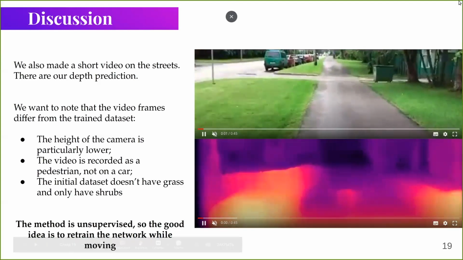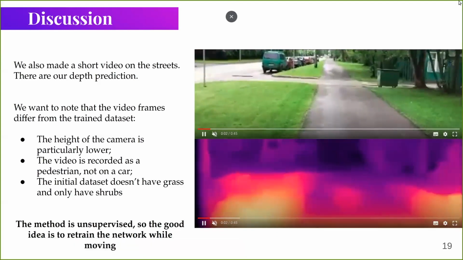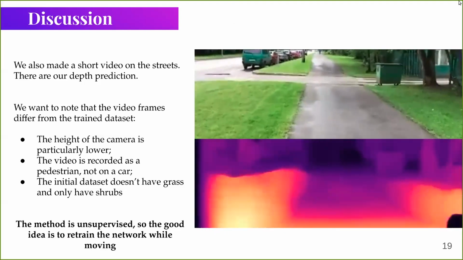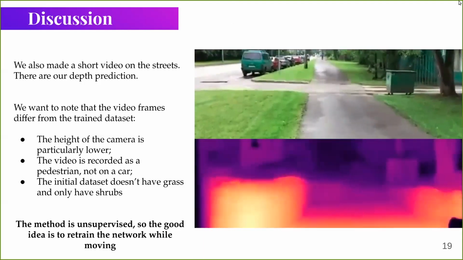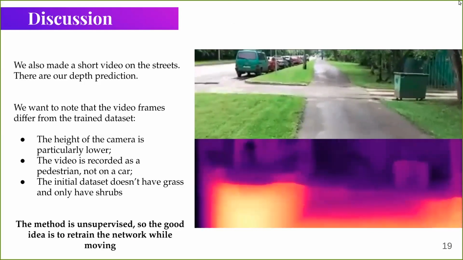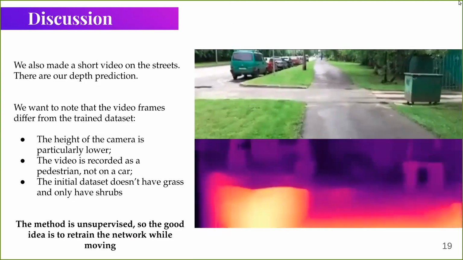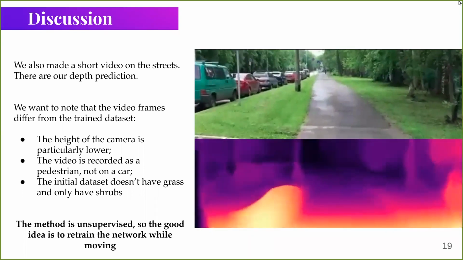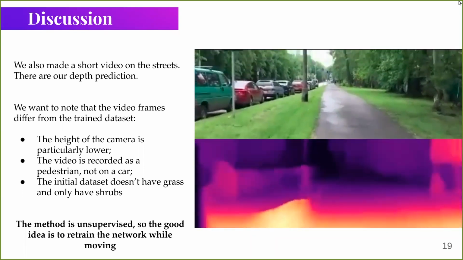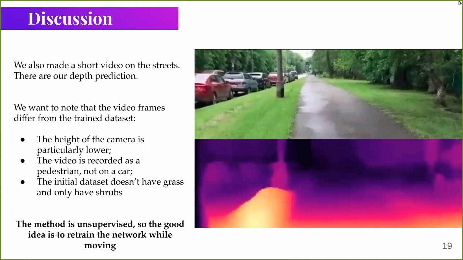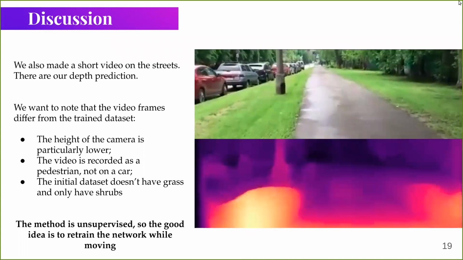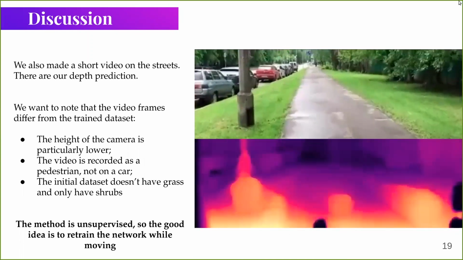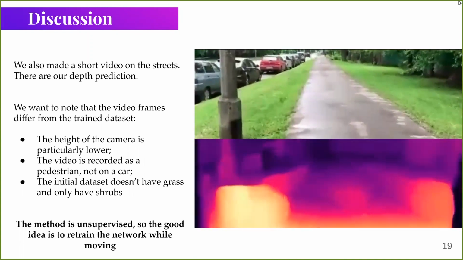We also made a short video on Moscow streets and made a depth prediction via the network. This video is quite challenging for the model, as the height of the camera is considerably lower than in the dataset. Also, the video was recorded on a walking road, which is different from the road. And the last issue is that the dataset doesn't have grass at all, only shrubs. So we made the conclusion that to improve the result of your network, you should train on more different data.